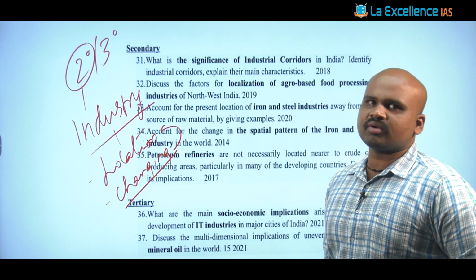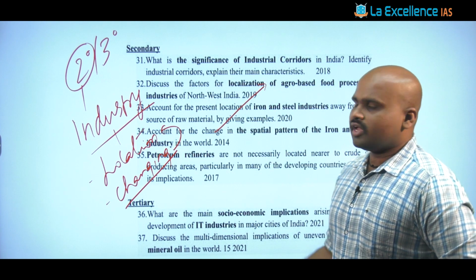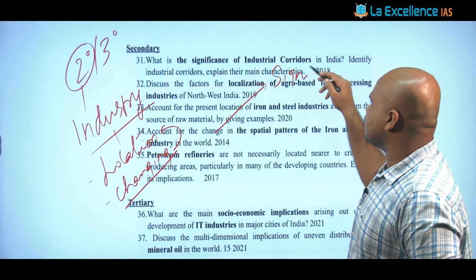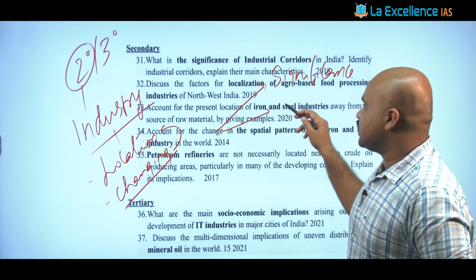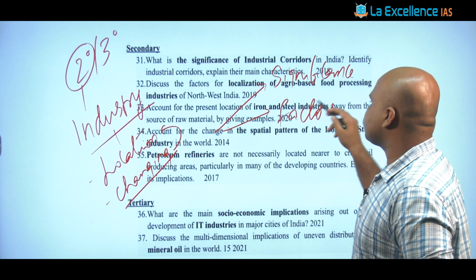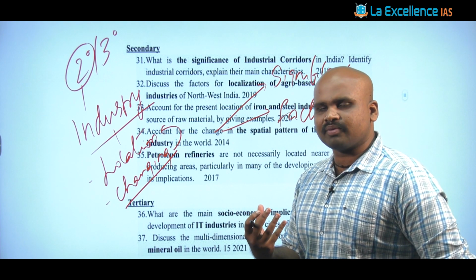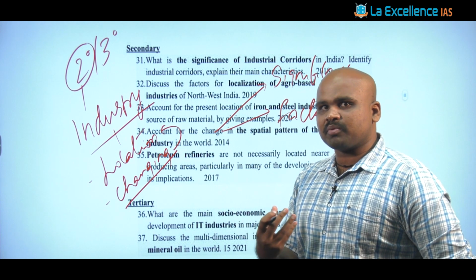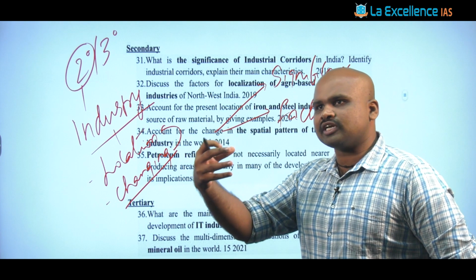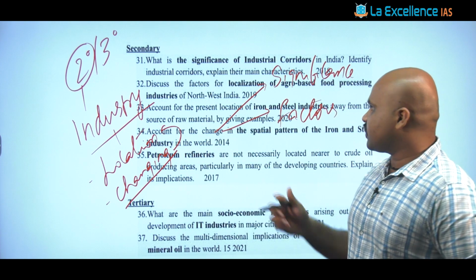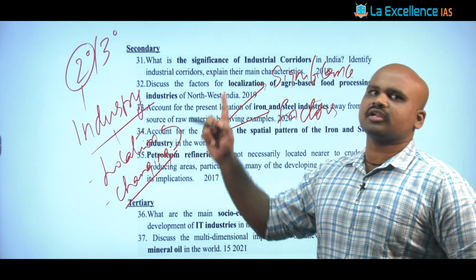Now in this context, whenever we are making notes on any of these particular industries, the first dimension we have to talk about is the significance of that particular industry. The second thing is the factors of location of that industry. It might be the market, the raw materials, the electricity, the water availability, the labor, the technology, or the skills available in that particular region. So we have to talk about what are the factors that are going to be dominant in determining the location of that industry.